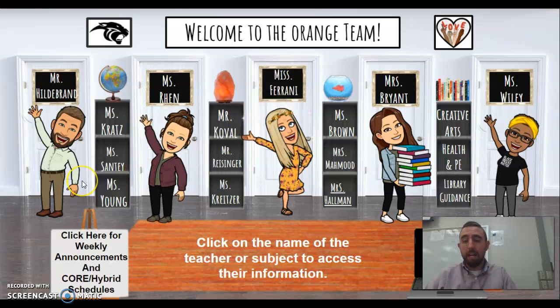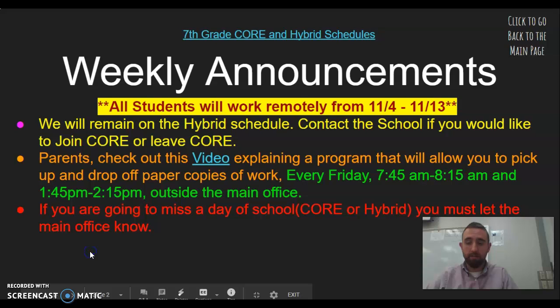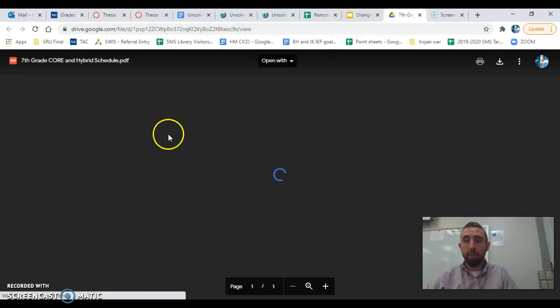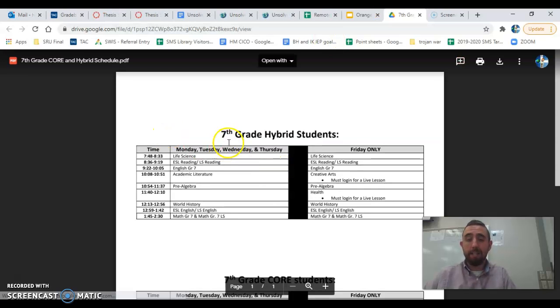Now, if you're a little bit more confused, and you're wondering what about the weekly announcements, or the schedules, when do I get on all these classes? Click here, this little easel thing down here. The core and hybrid schedules. If you click on that, it's going to take you to a link, a PDF. If you're a hybrid student, this is your schedule. This is when you sign on to your classes.